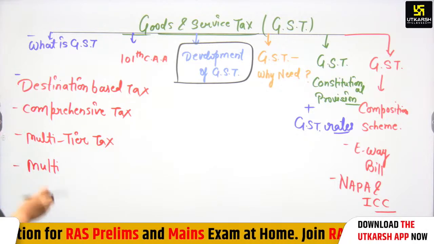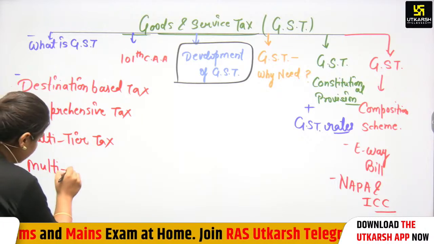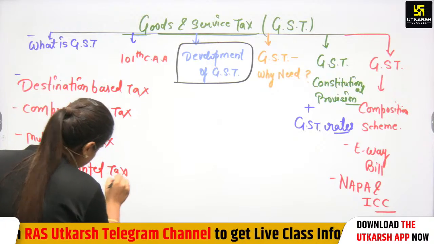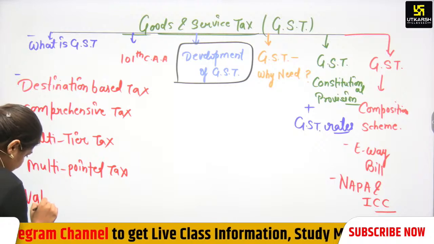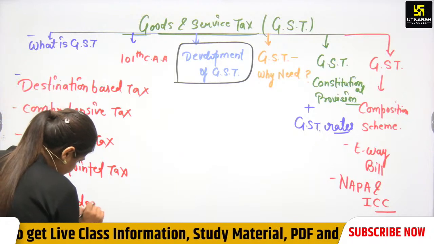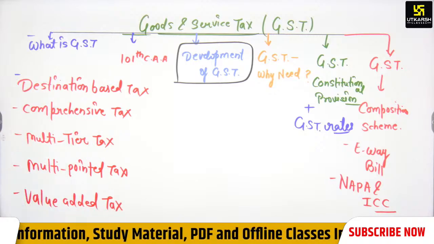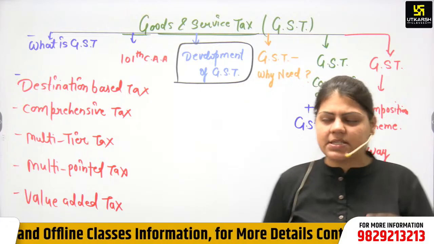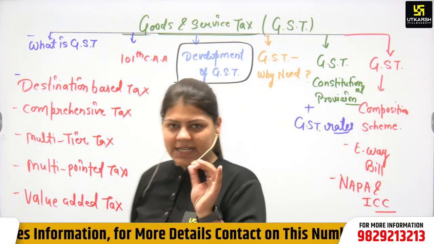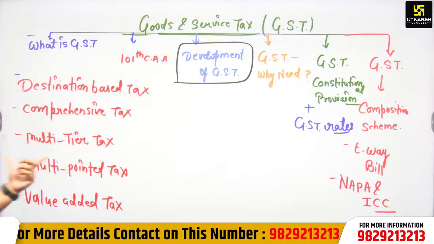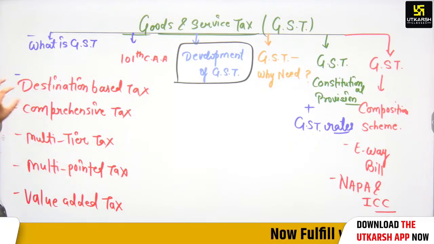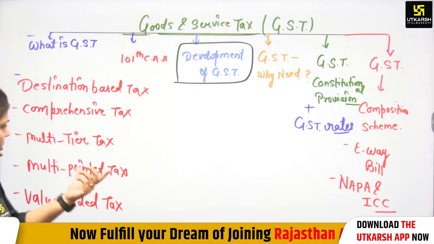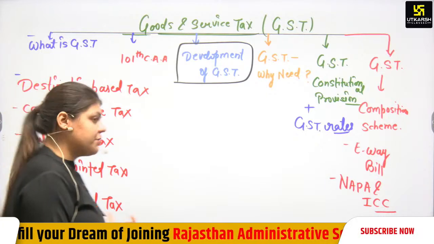You have to write all of the points. It is a value added tax. You have to write that GST is also called destination-based tax, comprehensive tax, multi-tier tax, multi-pointed tax, and value-added tax. We have to discuss each and every point, why it is called destination, why it is called comprehensive, why it is called multi-tier and multi-pointed, and next, value-added tax.